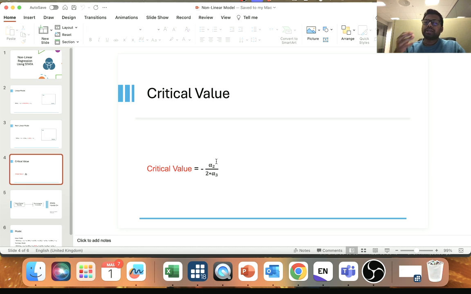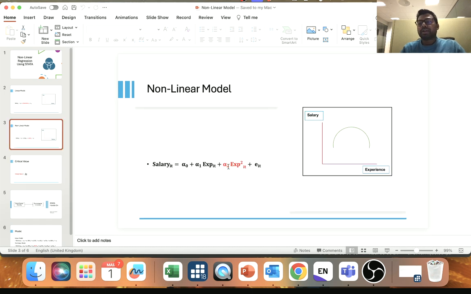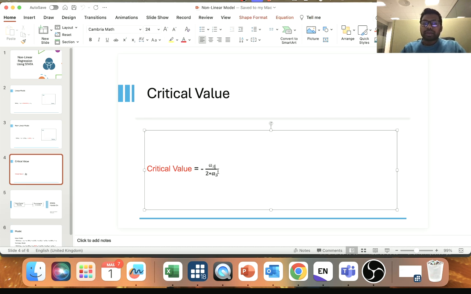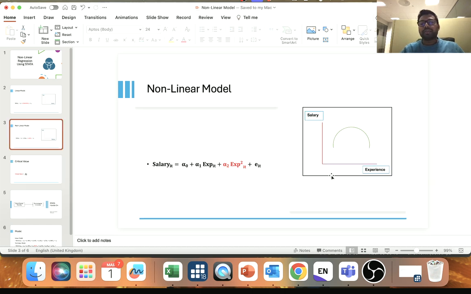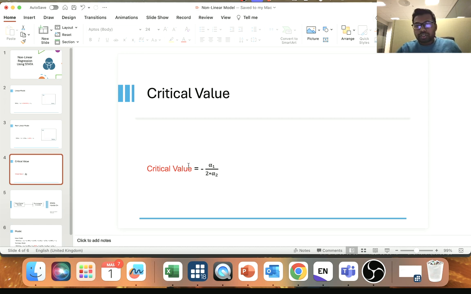Alpha 2 is the coefficient of the independent variable, the coefficient of experience, and alpha 3 is the coefficient of the non-linear value. Actually, in this equation you can just adjust it: this is alpha 1 and this is alpha 2. So we get the coefficient of alpha 1 and divide it by the coefficient of alpha 2. So that's it.